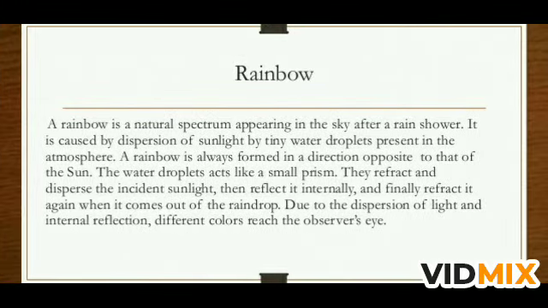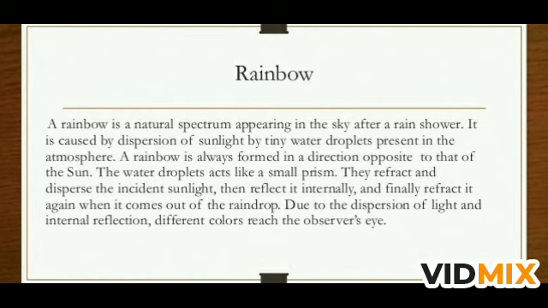Now what is a rainbow? A rainbow is a natural spectrum. Everyone has seen a rainbow when there was rain, and after the rain the sun is shining and water droplets are there in the atmosphere. So a rainbow is a natural spectrum appearing in the sky after a rain shower. It is caused by dispersion of sunlight by tiny water droplets present in the atmosphere. A rainbow is always formed in the direction opposite to that of the sun.